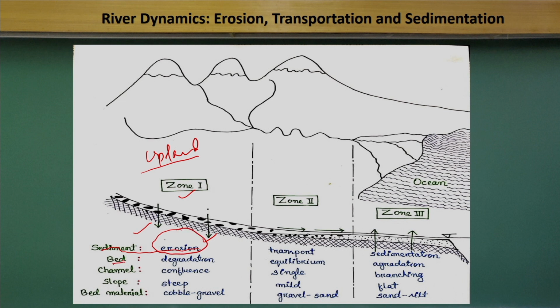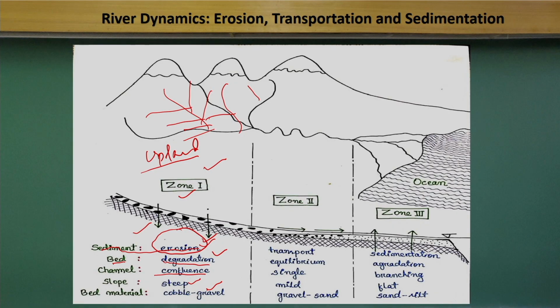The river bed conditions will be degradation. That means more deepening of channels will happen. Channels will have more confluence zones, where many tributaries join each other. From the hill slopes originate the water and sediment flow. The slope here is steep, and most of the bed materials in the river will be gravel or cobbles.